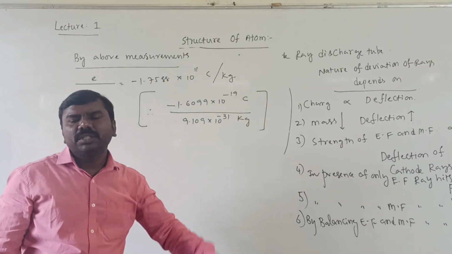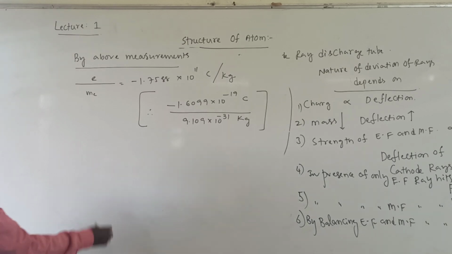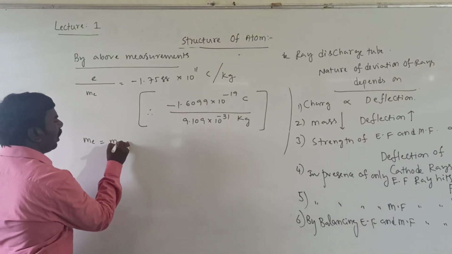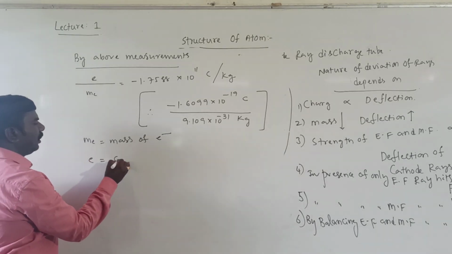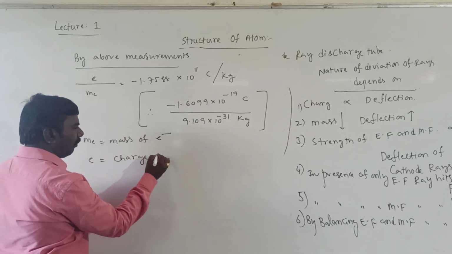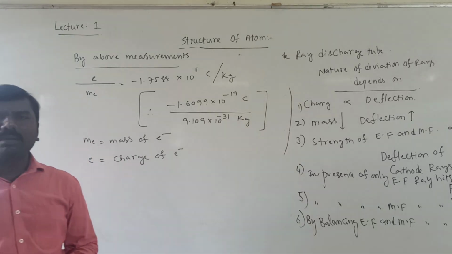He gave the charge to mass ratio, where m e is the mass of the electron and e is the charge of the electron. So this is given by J.J. Thomson.